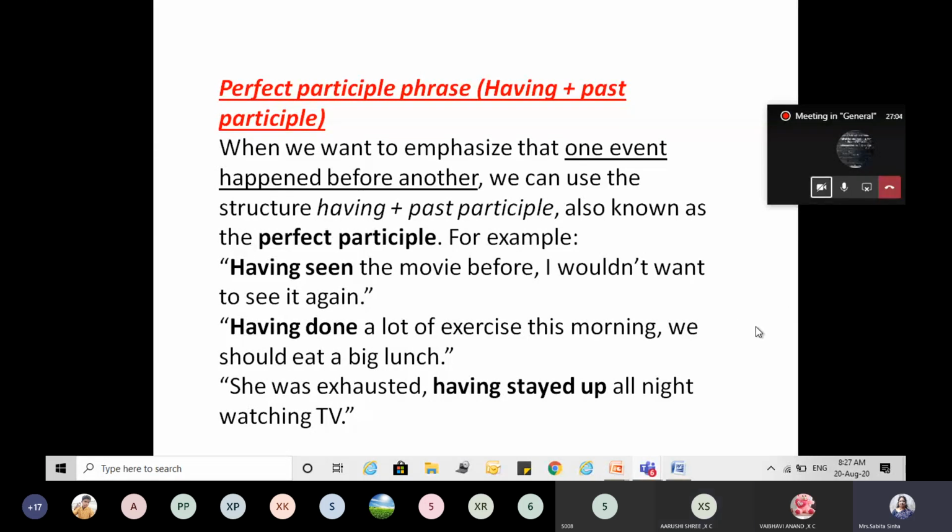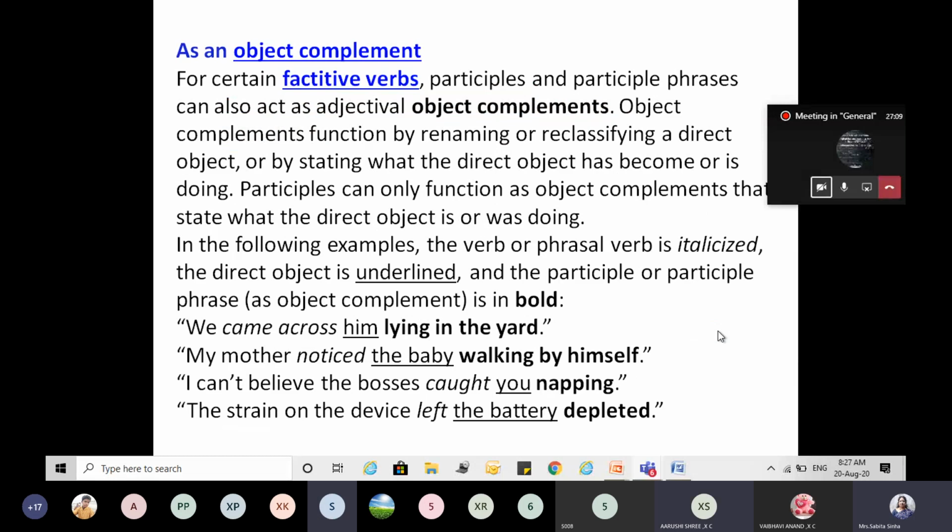Yes, ma'am. Yes, all of you, is it clear? Yes, ma'am.